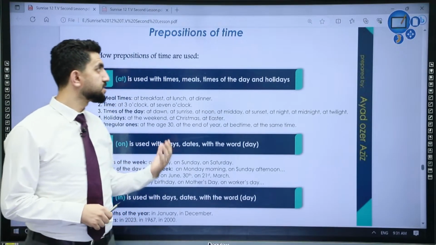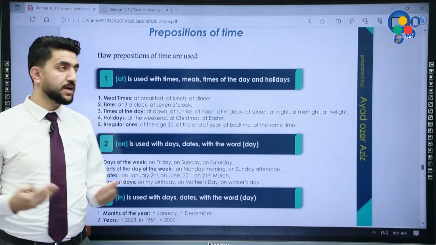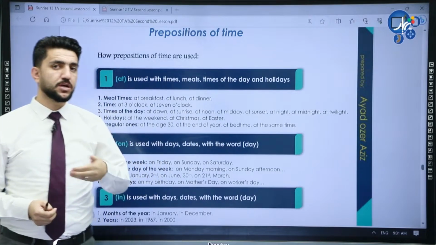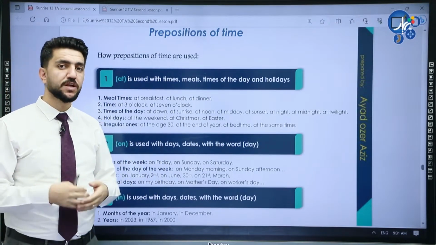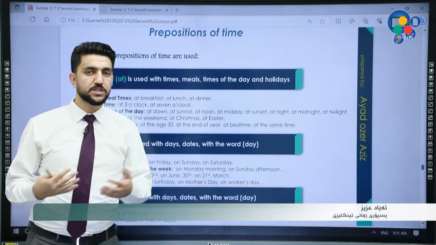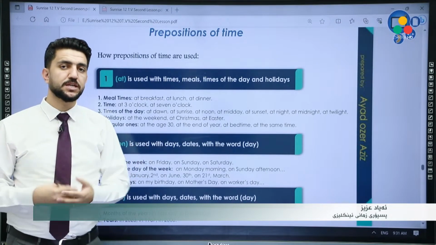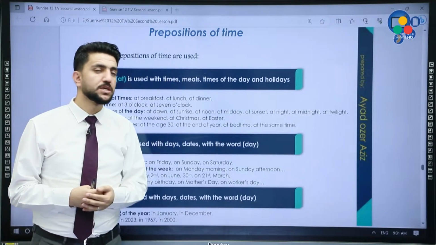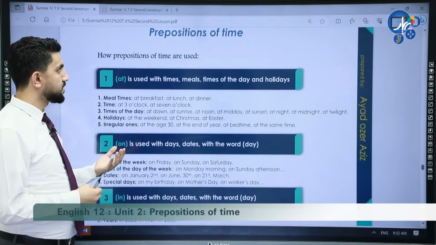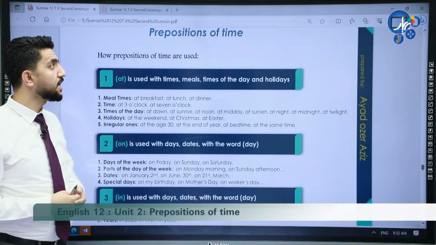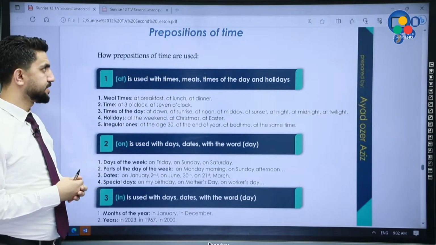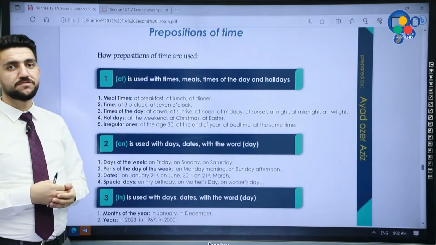Mr. Ed is back again with another lesson which is called Prepositions of Time. We previously discussed and explained conjunctions when it comes to Unit 1, Sunrise 12. If you have any problem in conjunctions, check out those tips and tricks that are used to understand easily and effectively and also to master it. We will be covering and explaining prepositions of time today, which is one of the subjects that comes out every year in national exams. Okay, prepositions of time.